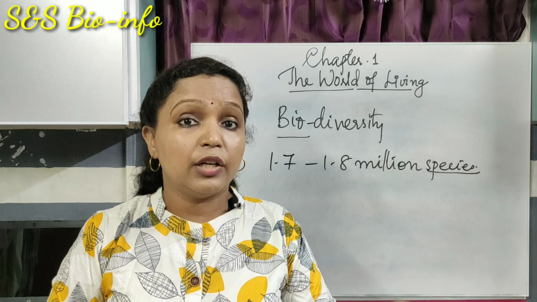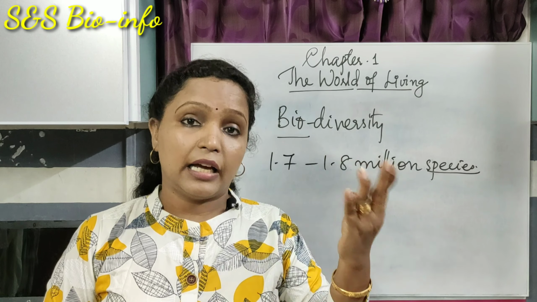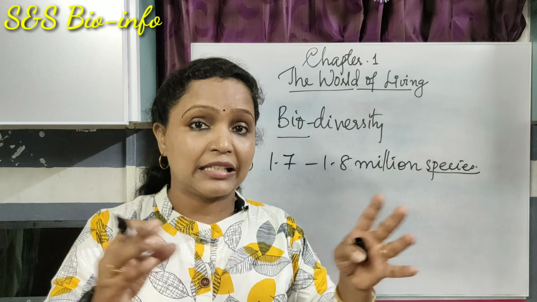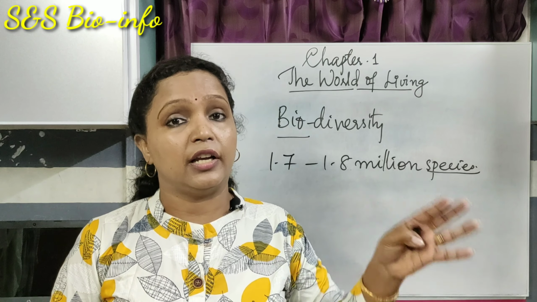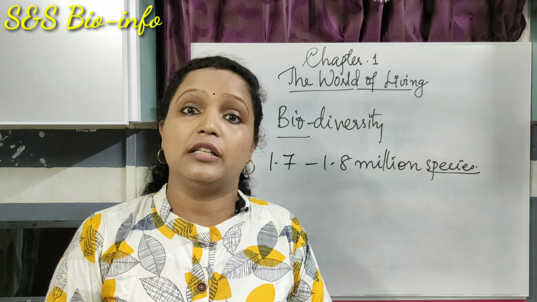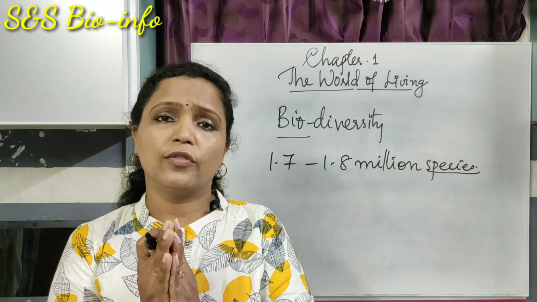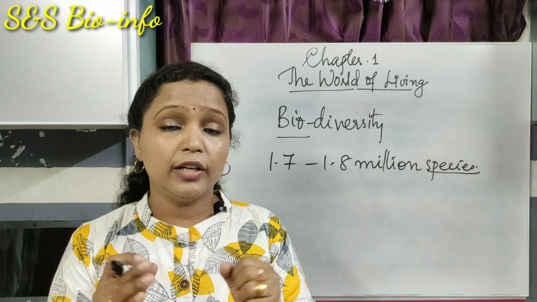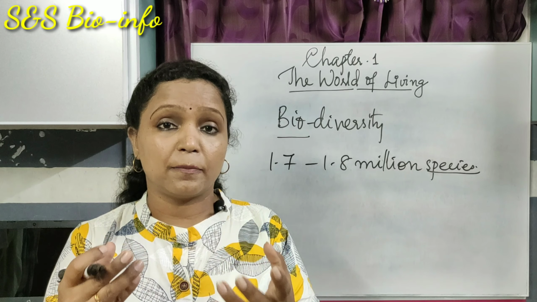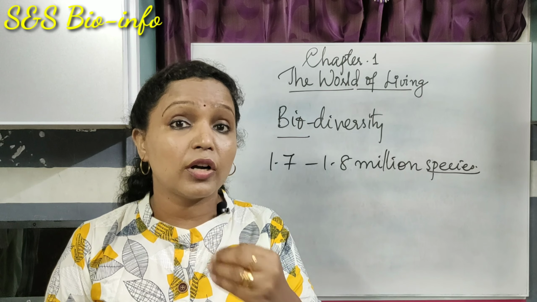So first of all, we need to locate them and identify them with the help of external features and finally put a name for them. Then only we can easily identify them with their name. Each group of organism has its own unique features, so it is represented as species. It is known as species.